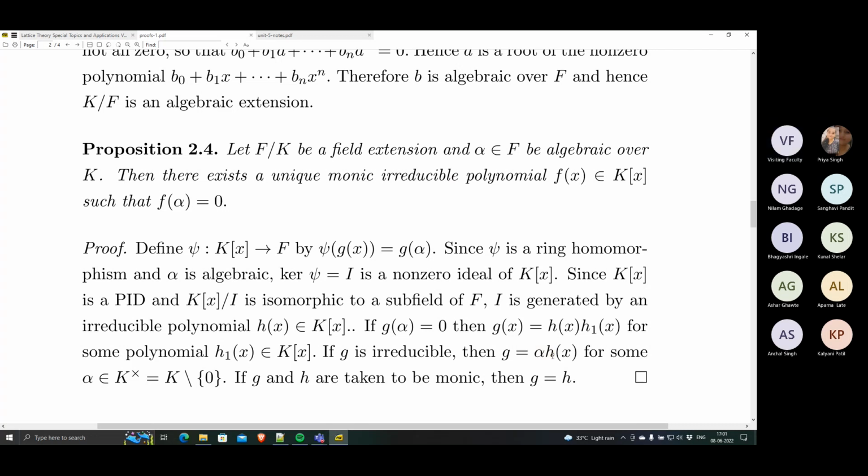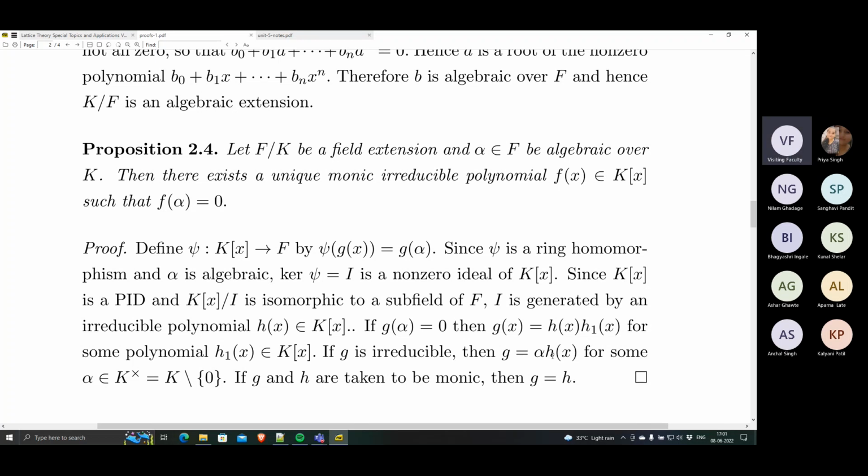So if you want a monic irreducible polynomial that vanishes at the given algebraic element alpha, then it must be equal to the irreducible generator of the kernel. It cannot be anything else because it is in the kernel since it vanishes. And since it is irreducible, it is a scalar multiple of the irreducible generator. But since it is monic, the scalar has to be 1, therefore it has to be equal to the irreducible generator.